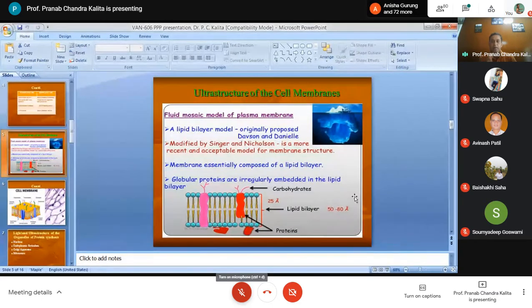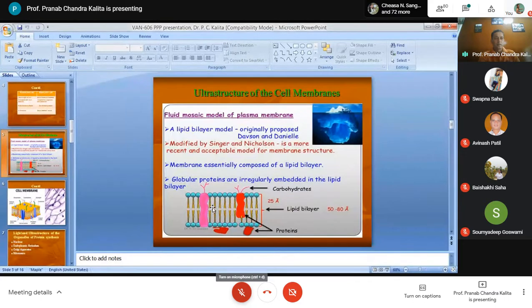And here the model we'll discuss is called the fluid mosaic model of the cell membrane or the plasma membrane. In this model, the cell membrane consists of what is called the phospholipid bilayer. Have you seen? There is one phospholipid layer, and this is another phospholipid layer. This is called the fluid mosaic model.